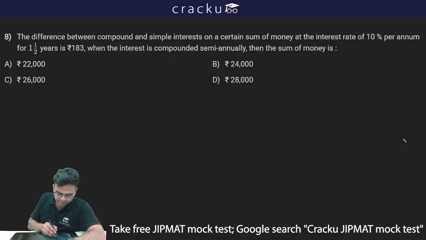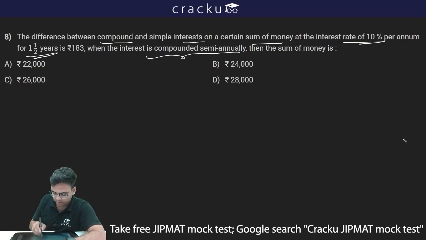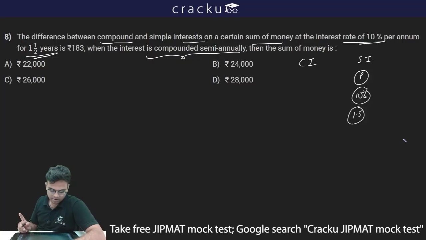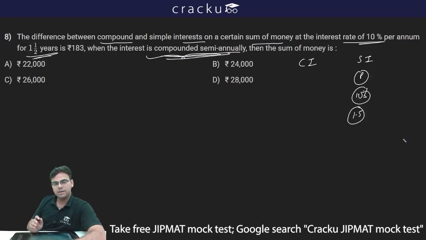The difference between the compound and simple interest on a certain sum of money at an interest rate of 10% per annum for 1.5 years is 183 when the interest is compounded semi-annually. So we have two schemes, CI and SI. For SI, the amount is P, the rate is 10%, and the time is 1.5 years. But for compound interest, it is compounded semi-annually. So what will happen? The rate becomes half and time becomes twice.